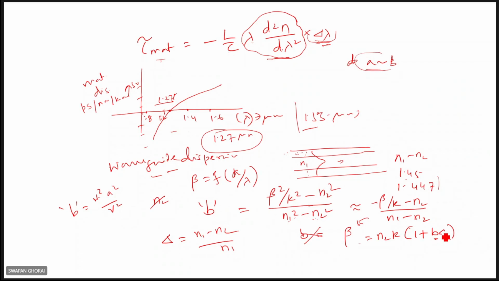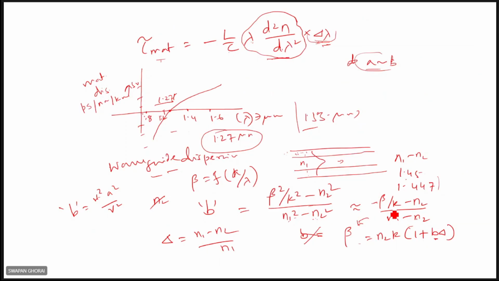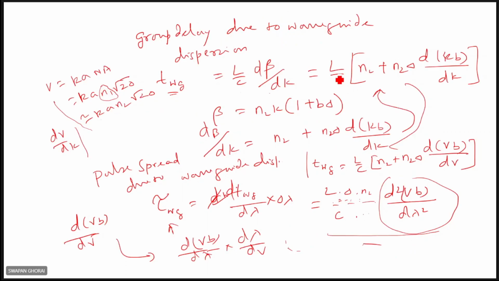Next, the group delay due to material dispersion, D_WG. From the definition we have seen it is L by C d beta by dk. Now not in terms of lambda, in terms of k only we are writing it. Beta is n2 K B delta, so if we differentiate with respect to K, it comes L by C, n2 plus n2 delta d of KB by dK.